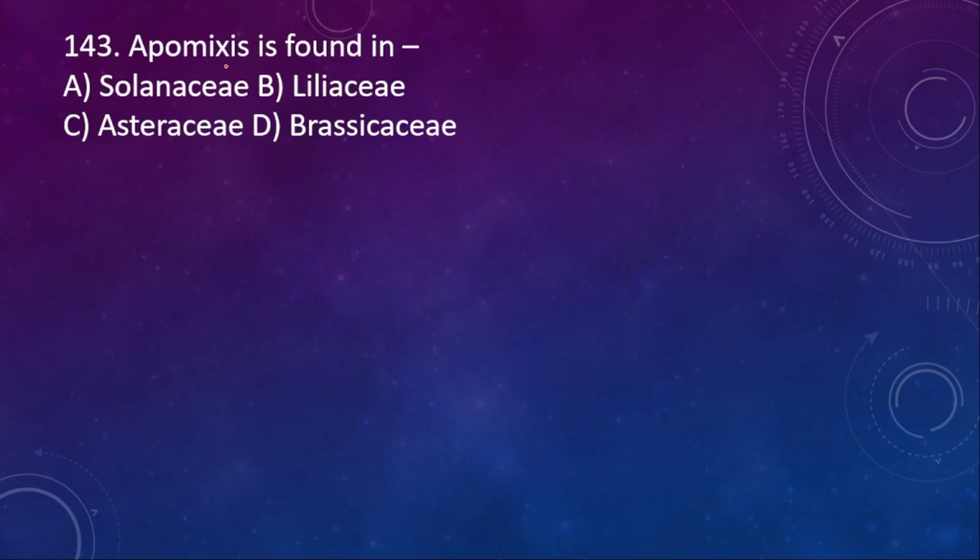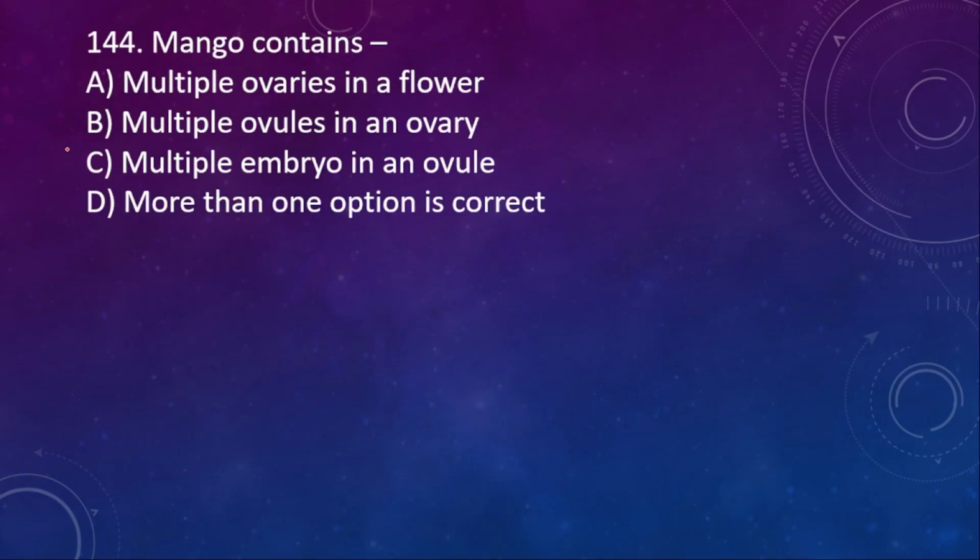143, apomixis is found in Solanaceae, Liliaceae, Asteraceae and Brassicaceae. Right option is Asteraceae. 144, mango contains multiple ovaries in a flower, multiple ovules in an ovary, multiple embryos in an ovule, more than one option is right.